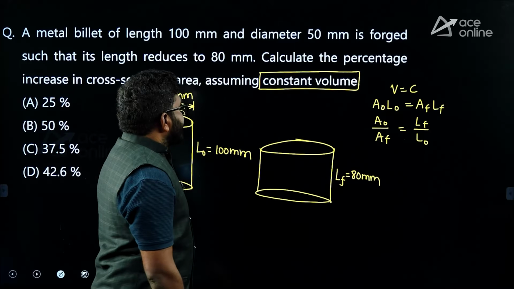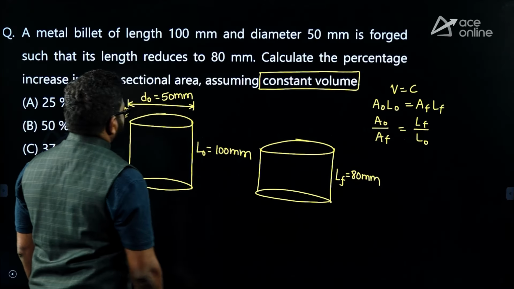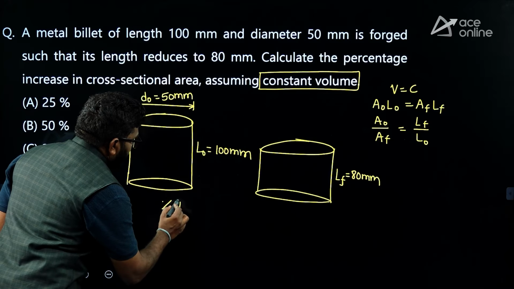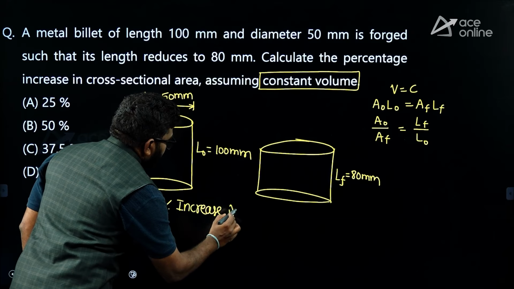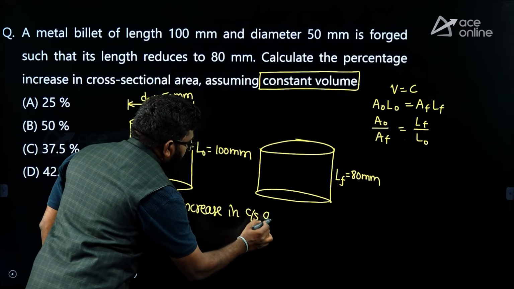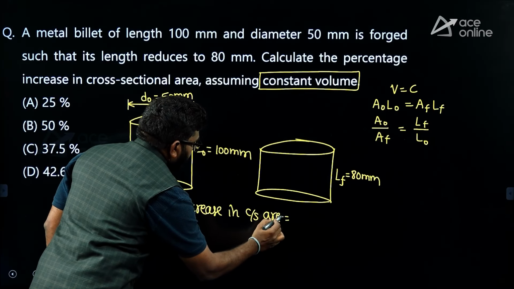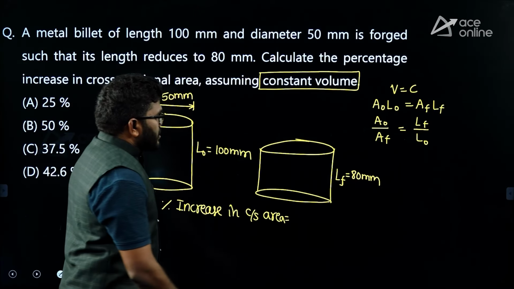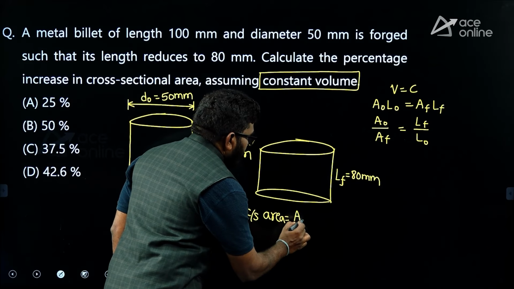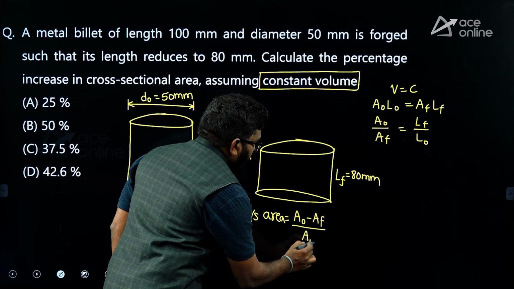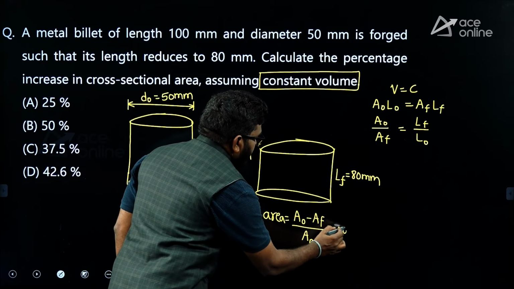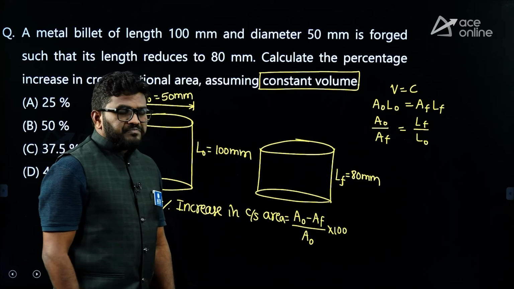So the percentage increase in cross-sectional area is A naught minus AF by A naught into 100, initial minus final by initial.